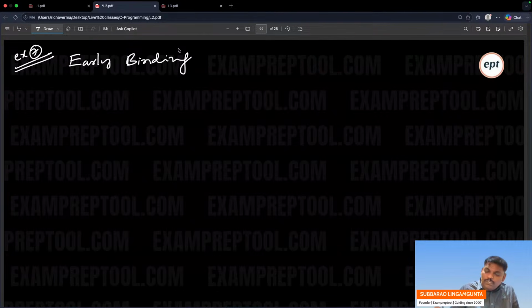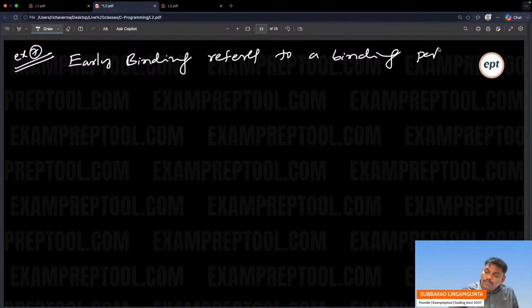Early binding refers to a binding performed at compile time.